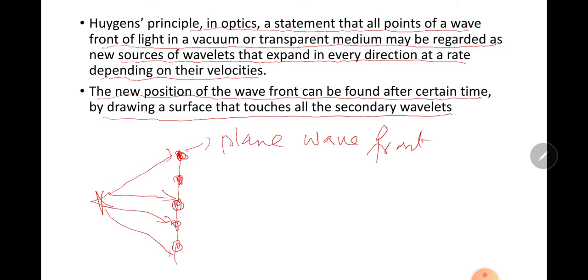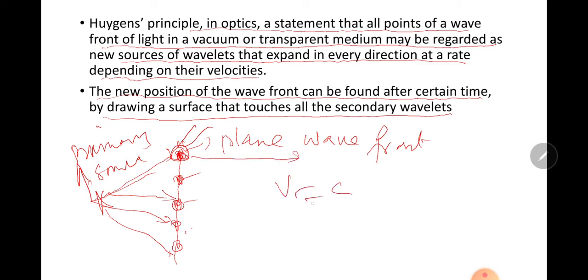This is the primary source. This is the secondary source, secondary wavelets. The secondary wavelets will behave as a source of light and propagate in a direction with a velocity equal to the initial velocity.